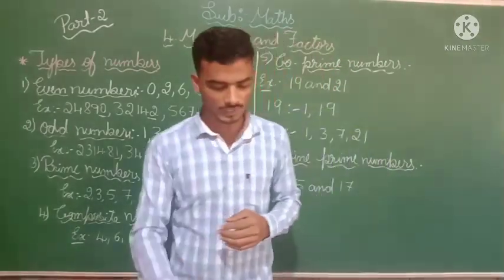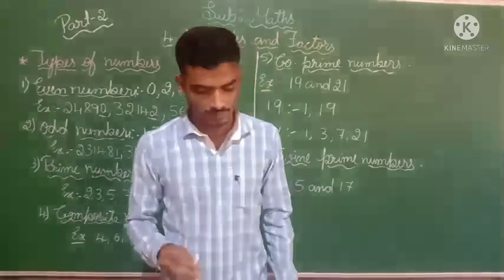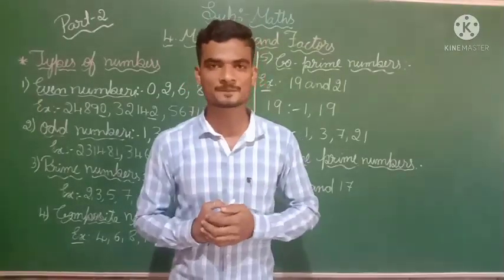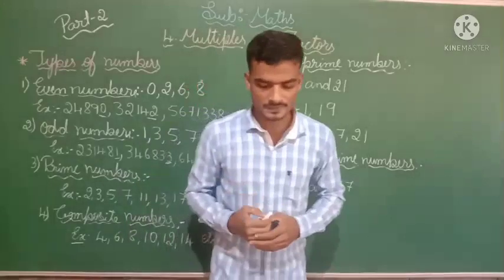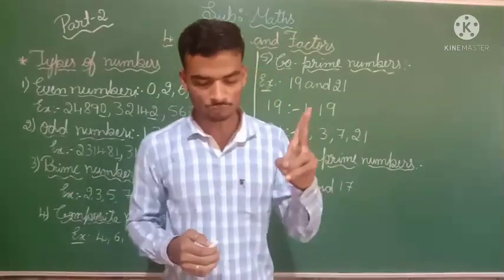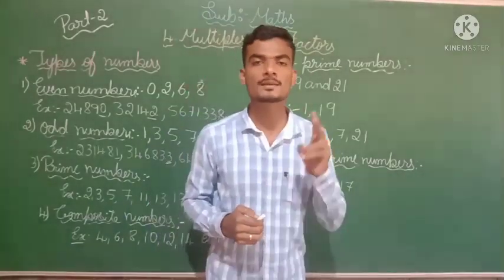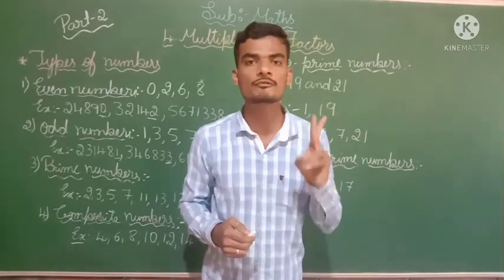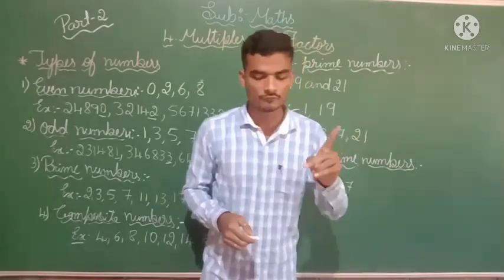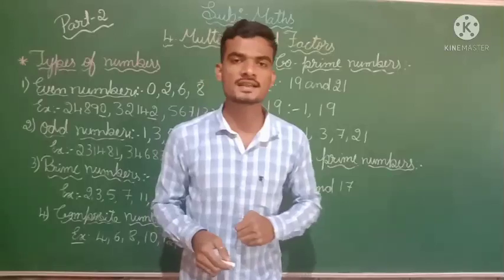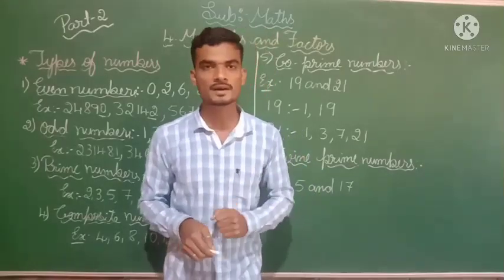Next we will see about prime numbers. Here, how is a prime number defined? Numbers which have only 2 factors. Okay, the numbers which have only 2 factors, that is 1 and the number itself, are called prime numbers.